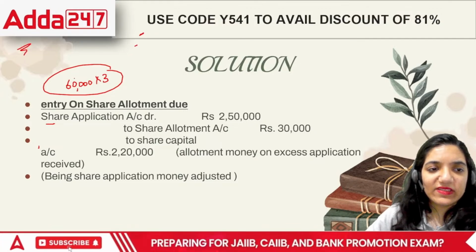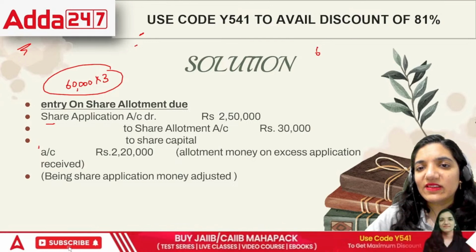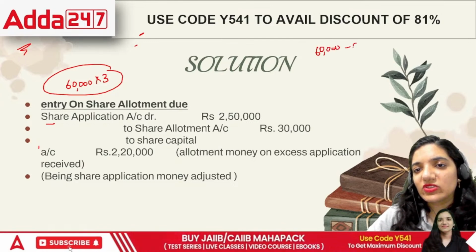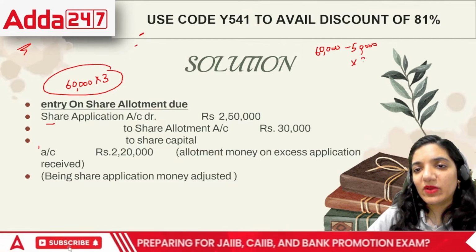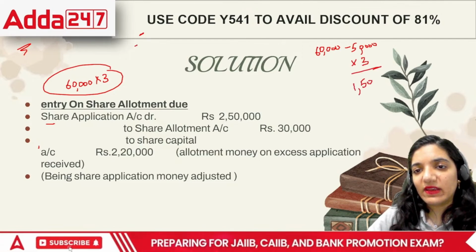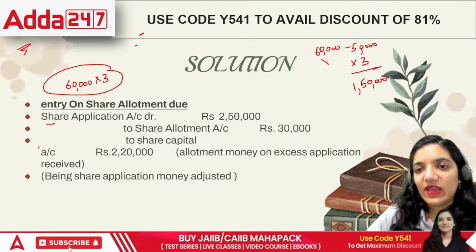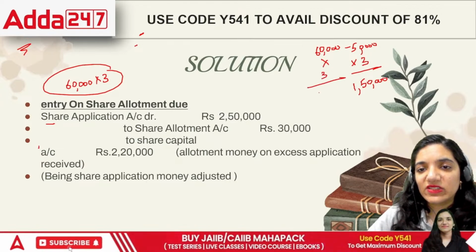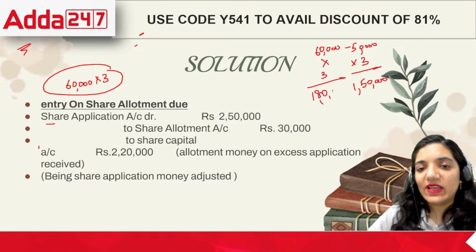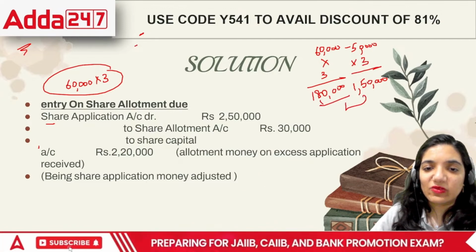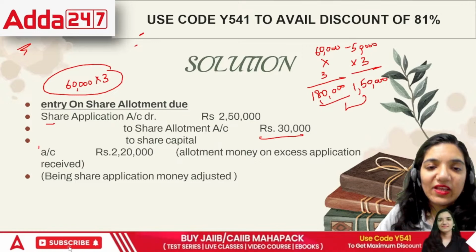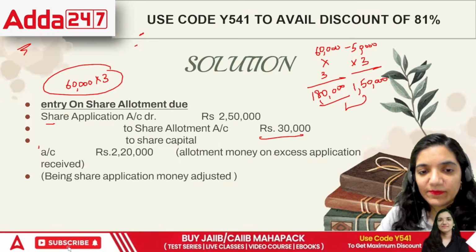If I have to prepare this entry, it has to go like this: 60,000 shares were applied for and 50,000 were supposed to be allotted. So 50,000 multiplied by 3 is what we were supposed to receive, and we received for 60,000 into 3, that is 1,80,000. So the remaining 30,000 was in excess, and that is what we'll specify here. The remaining amount is wrong in this question.